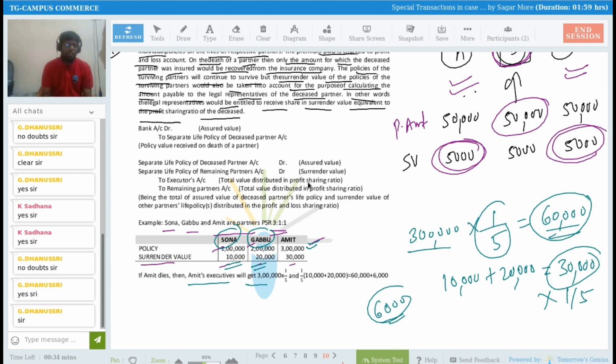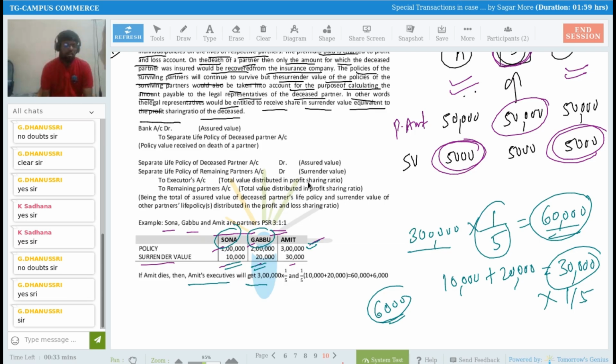Understood? So what I'm saying is, even if they have taken a policy in an individual name, it's just for namesake. They have taken a policy in an individual name, but they have a right. All these three partners have a right on everyone's policy. They will get a share from everyone's policy. So if Amit dies on some date and his policy matures, he will not get the total 3 lakh rupees on his name. He will get only his share, that is 1/5, as well as his share of Sona and Gabbu's surrender value, and the surrender value is 30,000.